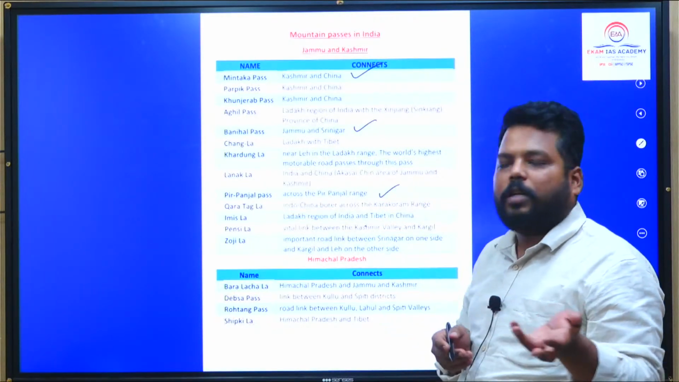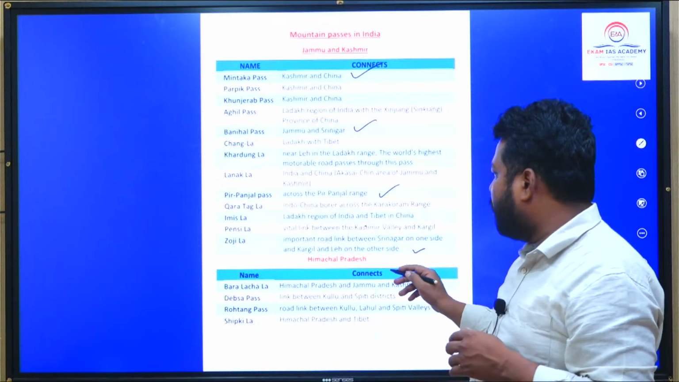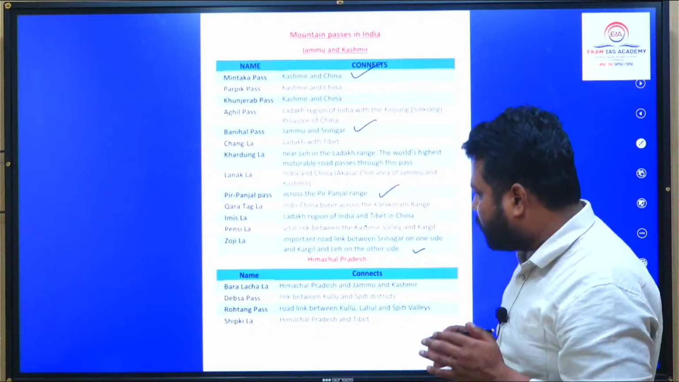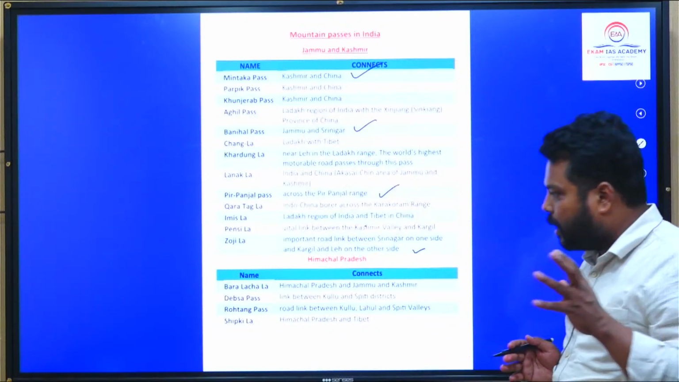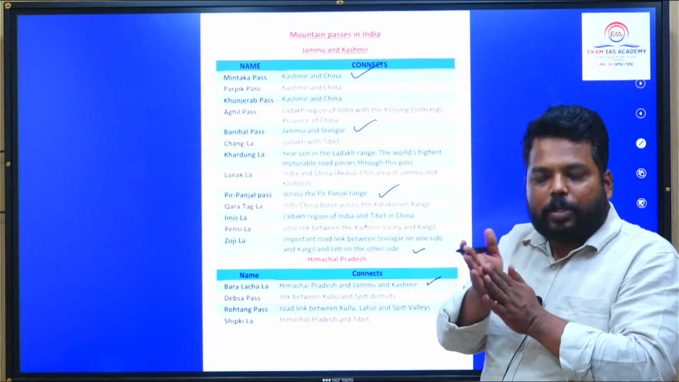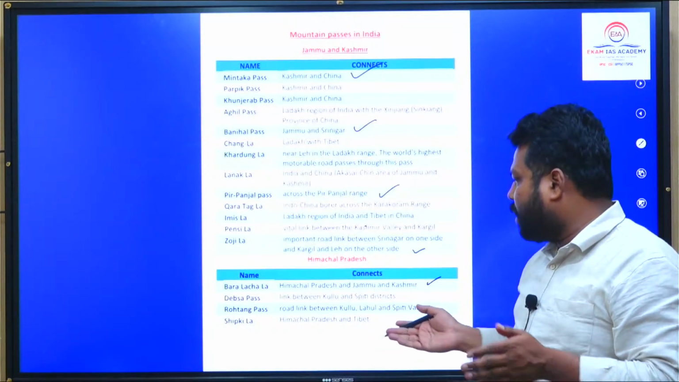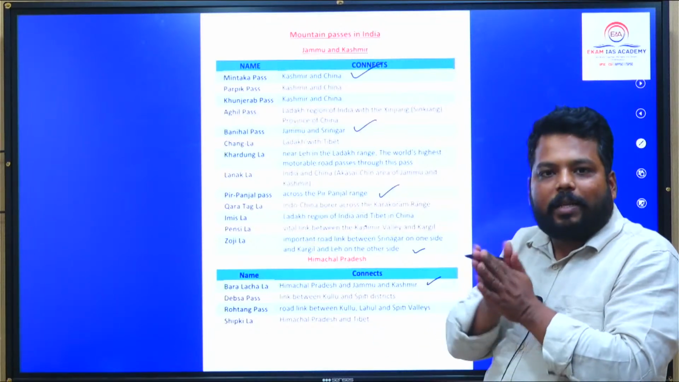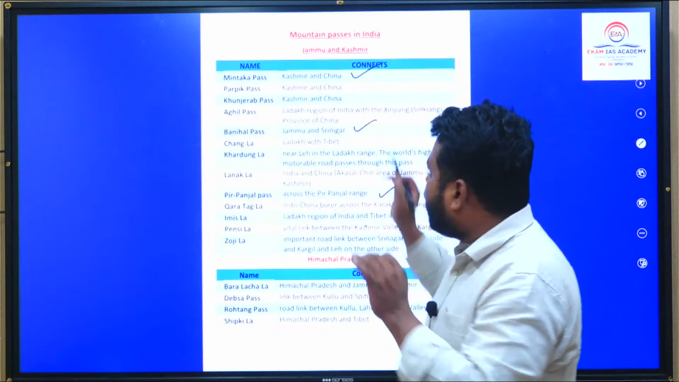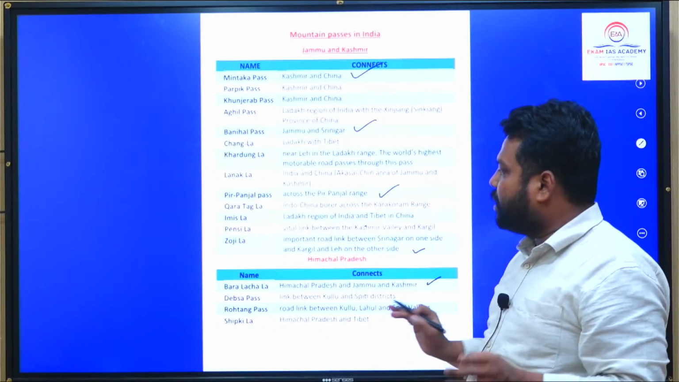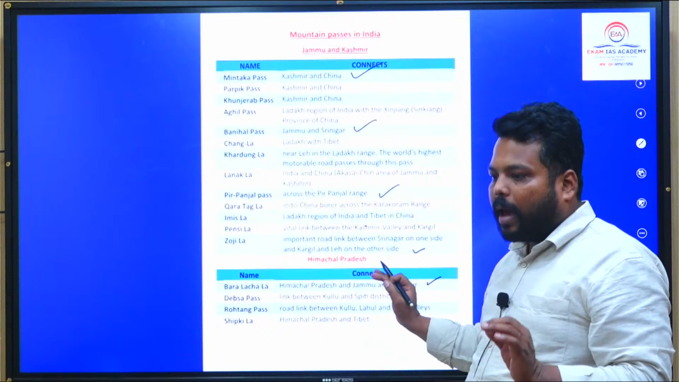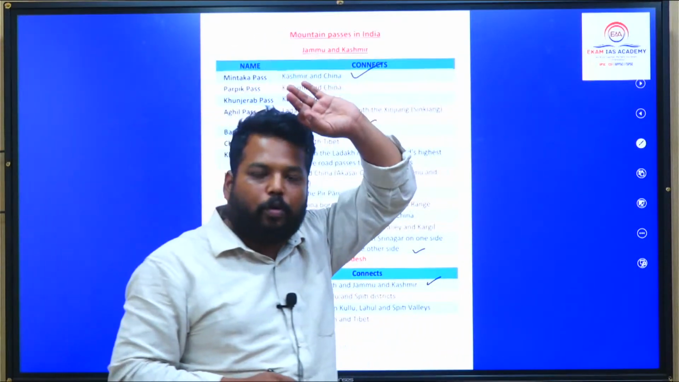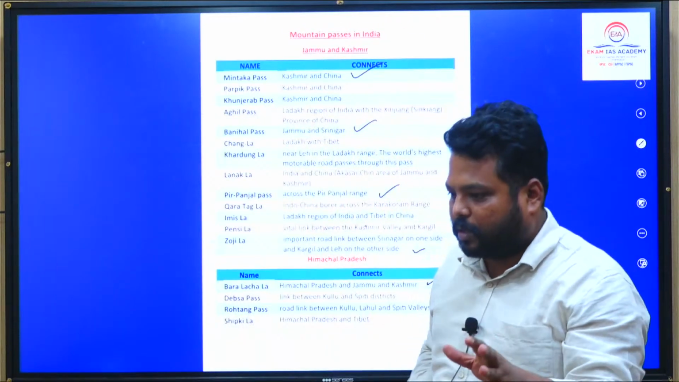Pir Panjal Pass, obviously it is in Pir Panjal range. Jojila Pass is an important road link between Srinagar and Kargil and Leh on one side. So every pass has an important aspect. Baralapchala interlinks Himachal and Jammu Kashmir. Rohtang Pass links Kullu, Lahul and Spiti valleys. And Shipkila Pass creates a pass between Himachal Pradesh and Tibet. Mintaki Pass, Banihal Pass, Pir Panjal Pass, Jojila Pass, Baralapchala Pass, Rohtang Pass, Shipkila Pass. These are the passes to which you have to give the greatest emphasis. Are you getting this?